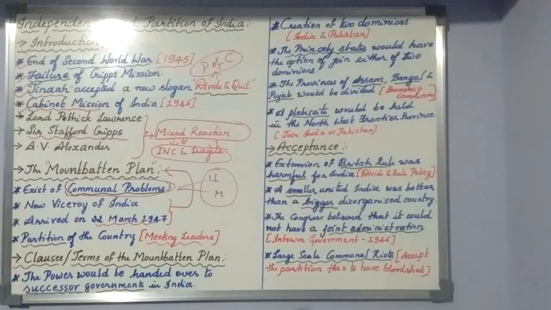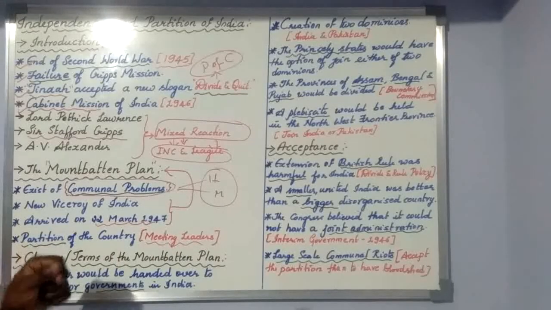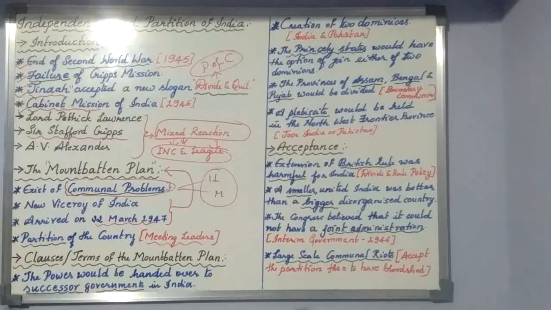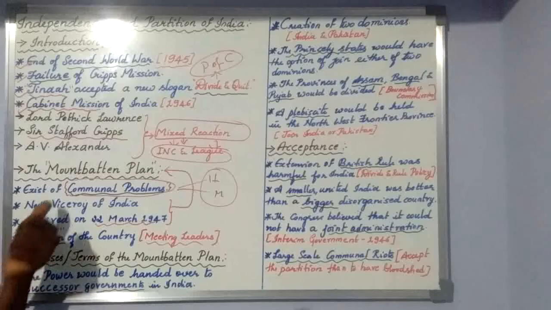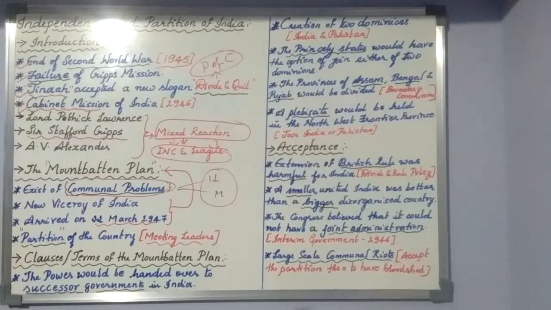Finally he came to the conclusion that the transfer of power from the British to the Indians could happen only with the partition of the country. Unless and until you partition the country, no power can be transferred to the Indians. He was very clear and very confident about this aspect. Now, after meeting all of them, he has to tell his conclusion to the personalities.